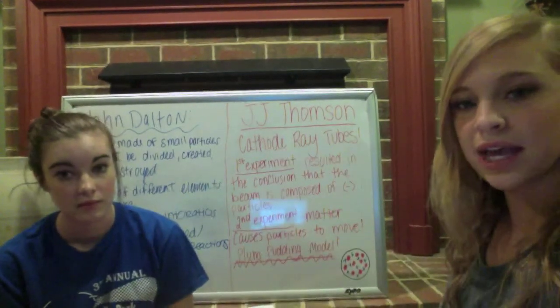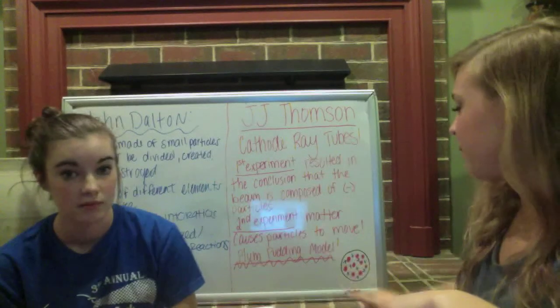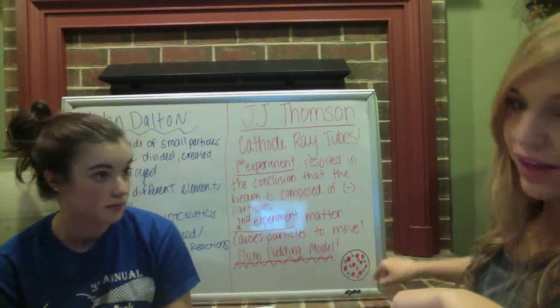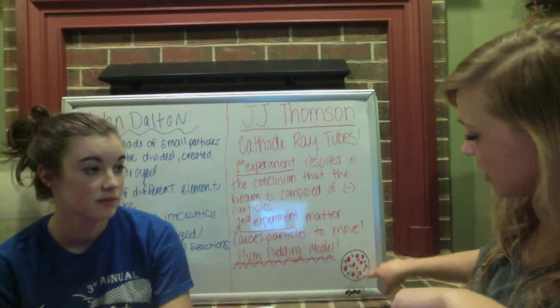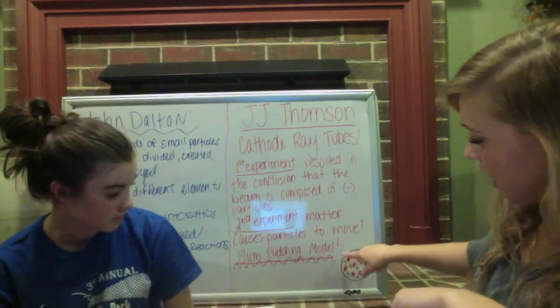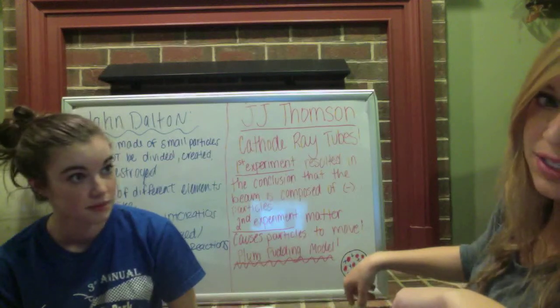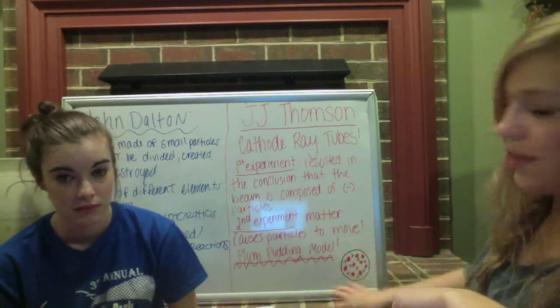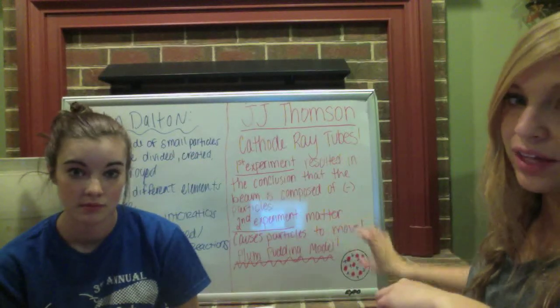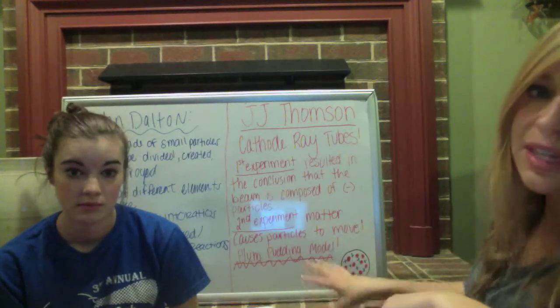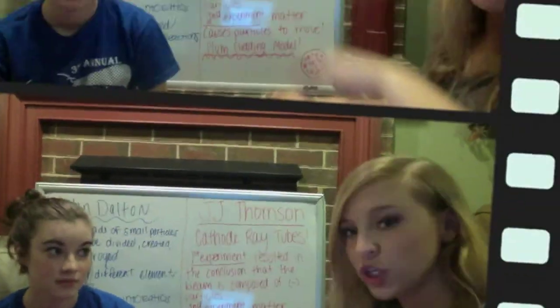And of course he had the plum pudding model. So I just want you to think of like a chocolate chip cookie, and the little red dots would be the electrons, and the blue plus signs are the hydrogens. And basically this model states that the negative electrons are embedded in a sea of a positive charge.